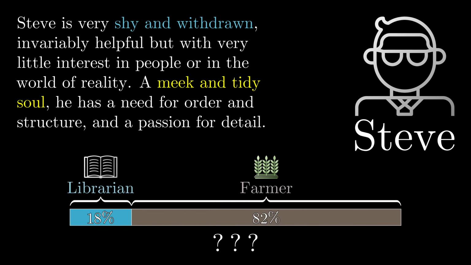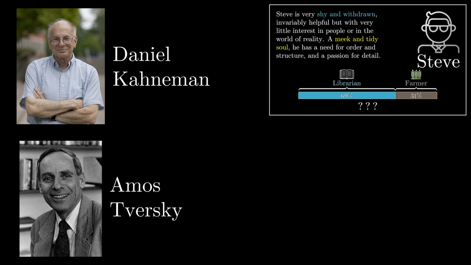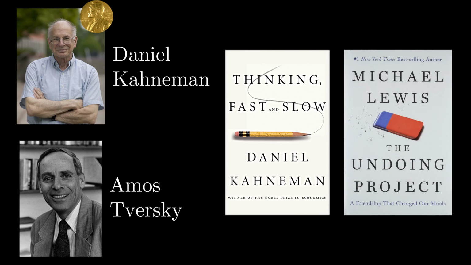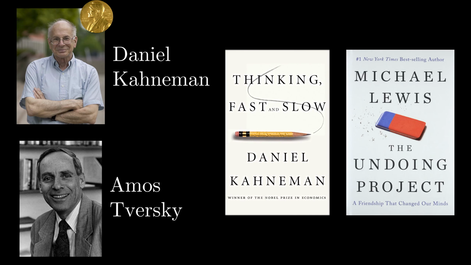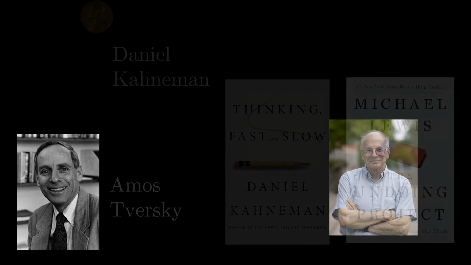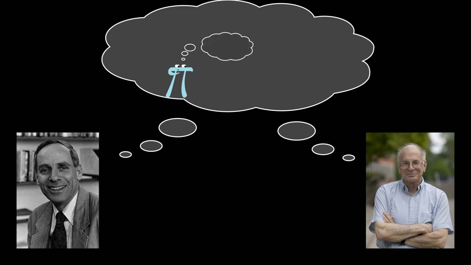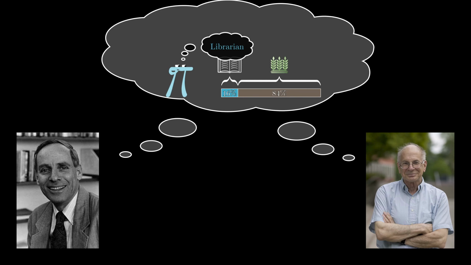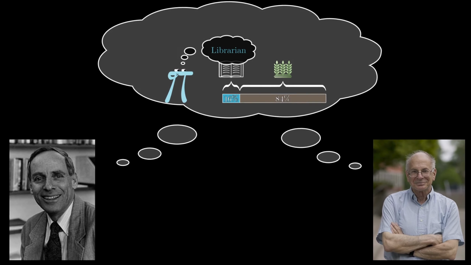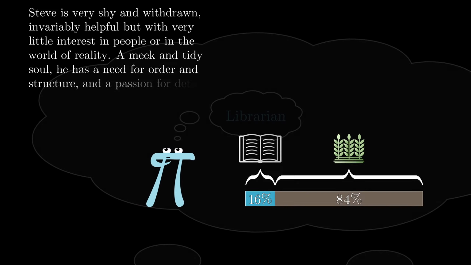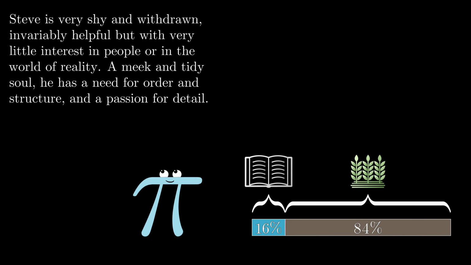Some of you may recognize this as an example from a study conducted by the two psychologists Daniel Kahneman and Amos Tversky. Their work was a big deal. It won a Nobel Prize, and it's been popularized many times over in books like Kahneman's Thinking, Fast and Slow or Michael Lewis's The Undoing Project. What they researched was human judgments, with a frequent focus on when these judgments irrationally contradict what the laws of probability suggest they should be. The example with Steve, our maybe librarian, maybe farmer, illustrates one specific type of irrationality. Or maybe I should say alleged irrationality. There are people who debate the conclusion here, but more on all of that later on.